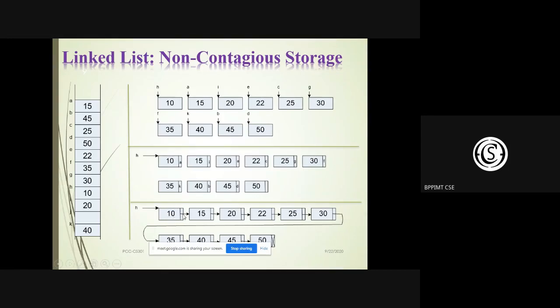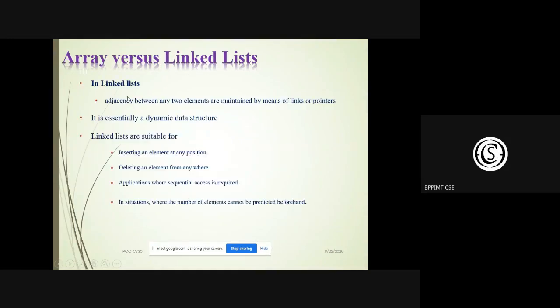Okay. Now, finally, we put the pointers. The next part of 10 is pointing to the second node, 15. The next part of 15 is pointing to the third node. So this is the single linked list, non-contiguous storage. One basic difference: in a linked list, adjacency between any two elements is maintained by means of links or pointers. It is essentially a dynamic data structure, because dynamically we can allocate or delete a particular node at any time.